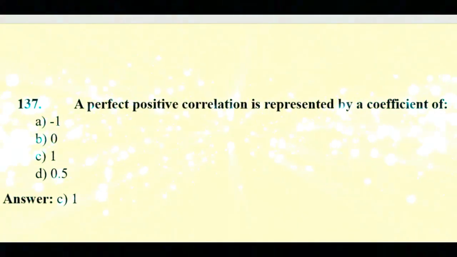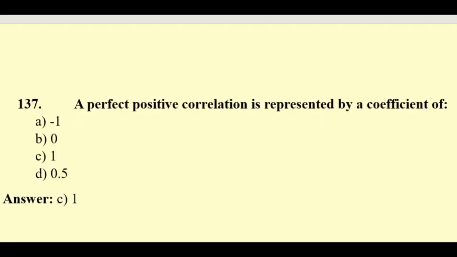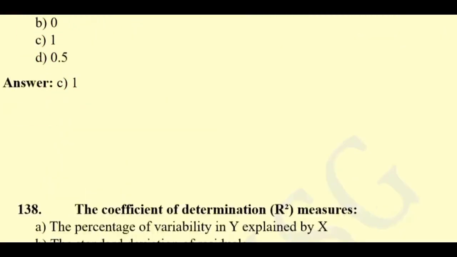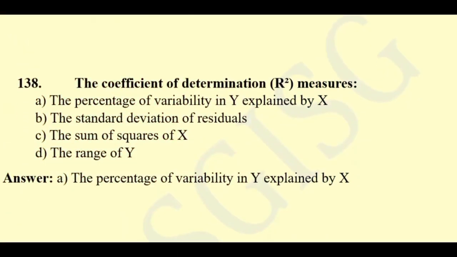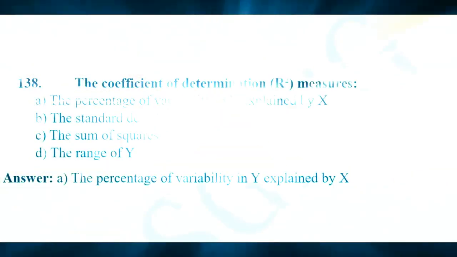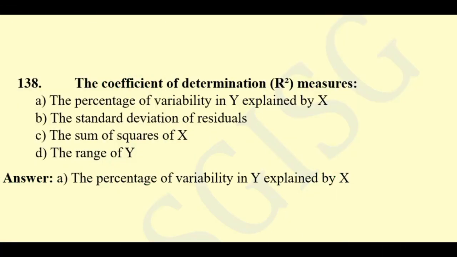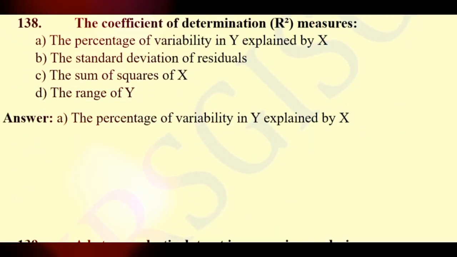A perfect positive correlation is represented by a coefficient of -1, 0, 1, or 0.5. Here the right answer will be +1. Question 138. The coefficient of determination R square measures the percentage of variability in y explained by x, the standard deviation of residuals, the sum of squares of x, or the range of y. Here the right answer will be the percentage of variability in y explained by x.